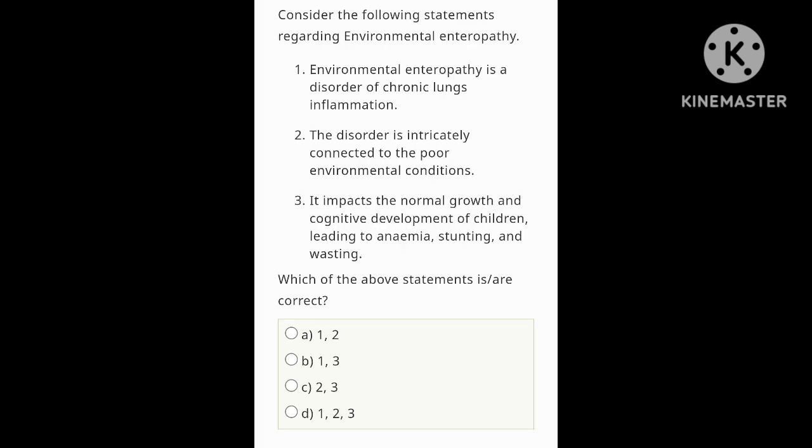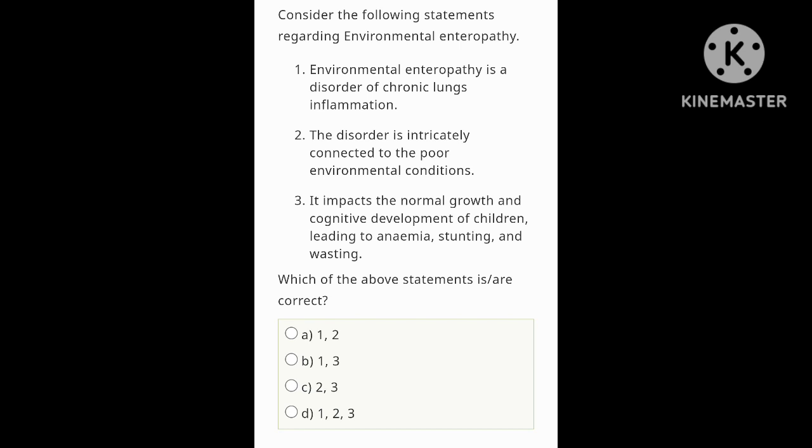Consider the following statement regarding environmental enteropathy. Environmental enteropathy is a disorder of chronic lung inflammation. No, it is a disorder of chronic intestine inflammation. So statement 1 is wrong. The disorder is intricately connected to poor environmental conditions. Yes, this disorder is intricately connected to poor environmental conditions.